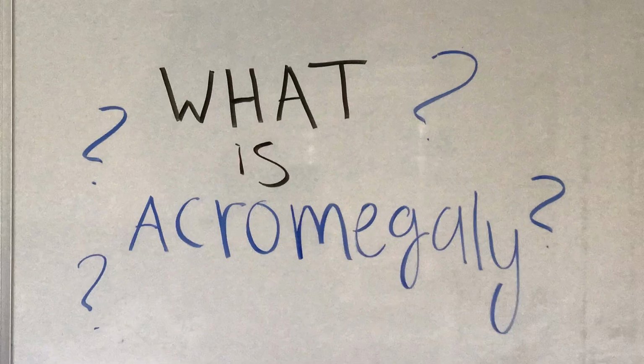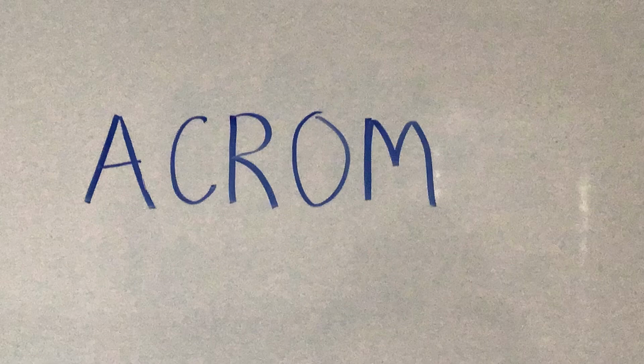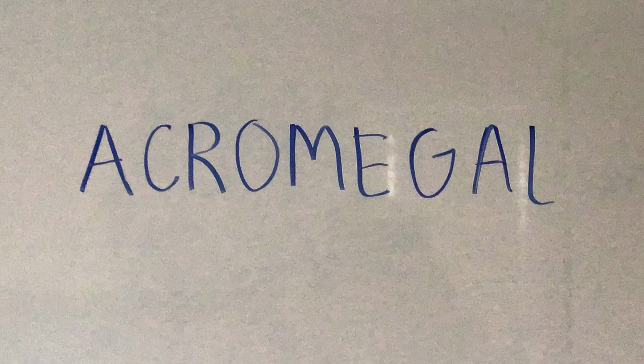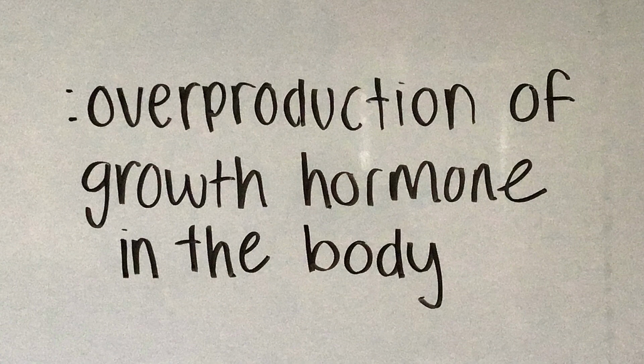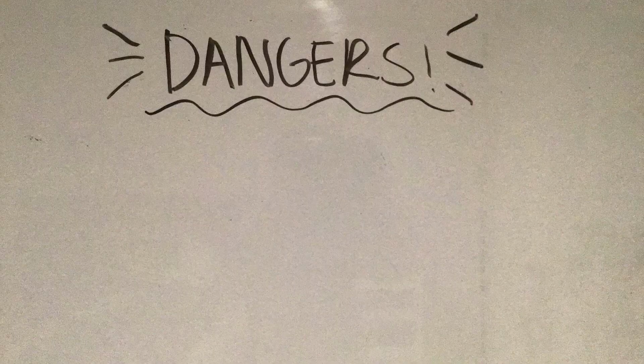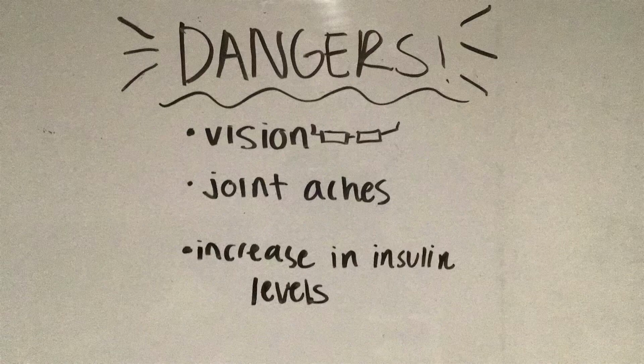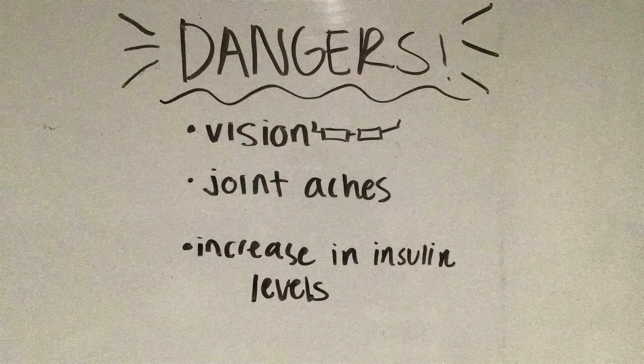This is my cell communication project. Acromegaly is the overproduction of growth hormone in the body. Some dangers of acromegaly are vision issues, joint aches, and an increase in insulin levels, which is similar to diabetes.